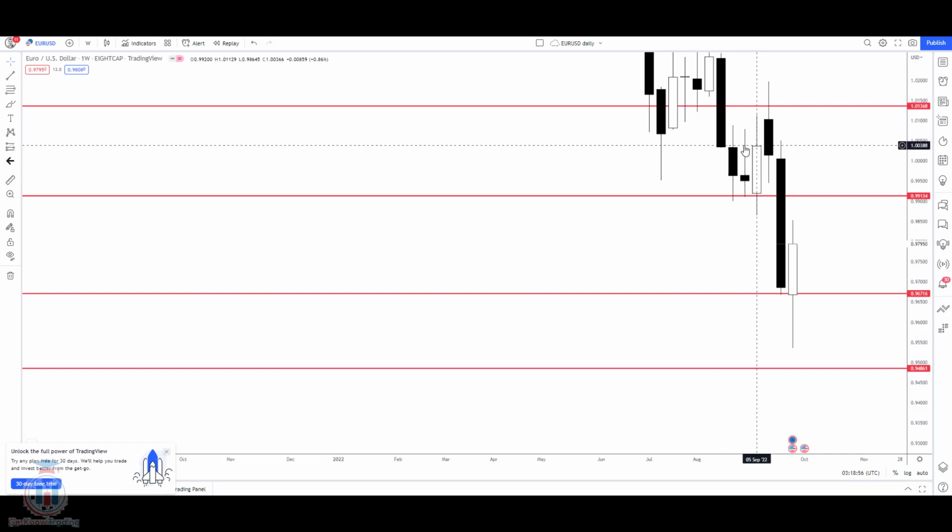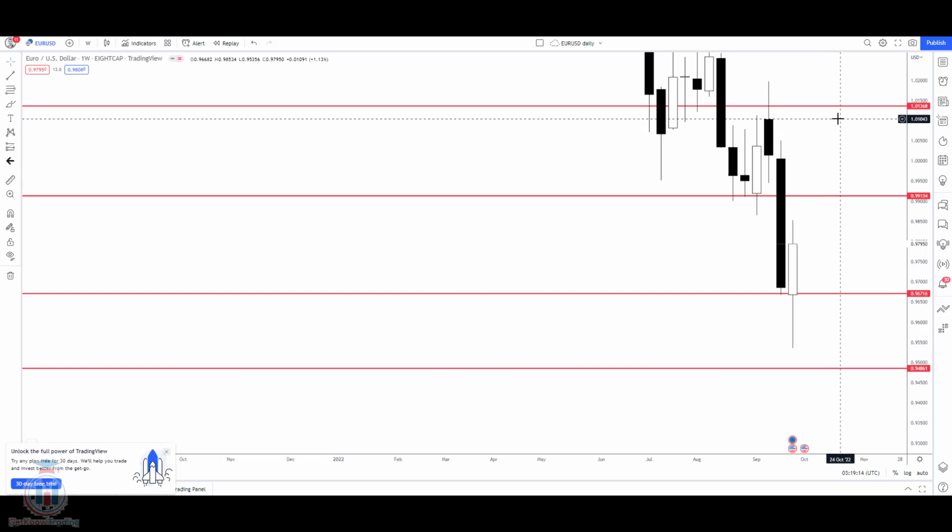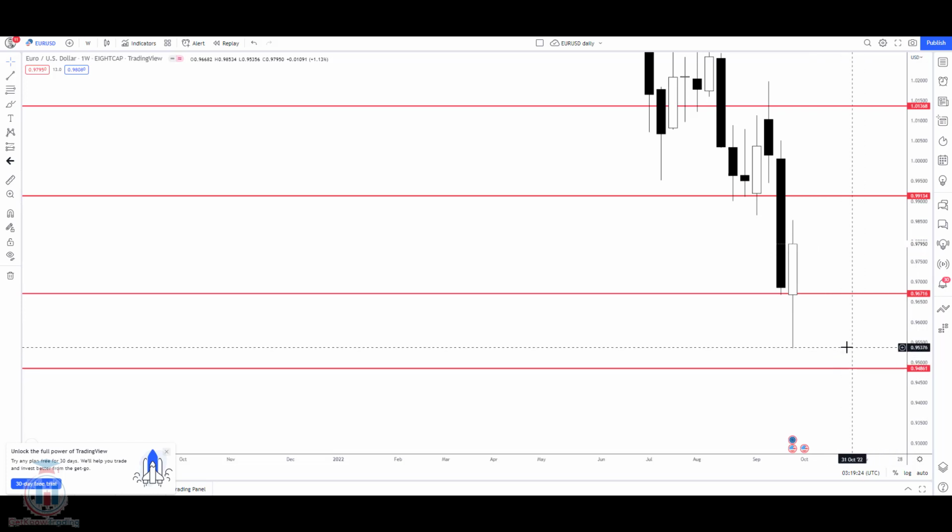We can see that from this level to this level is a strong supply zone, where the buyers will have a hard time reaching these levels. But if the price closes above on a weekly time frame, we can expect the price to reach this level, which is also a monthly target for the bulls. If the price closes here and continues to move down, the next level is 0.94861, which is also a monthly target for the sellers.